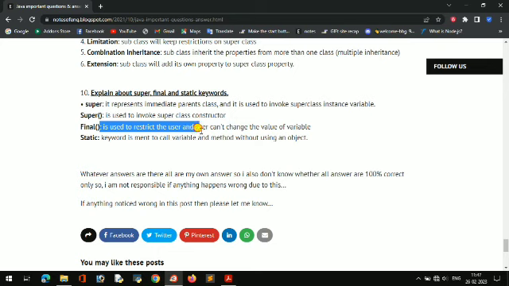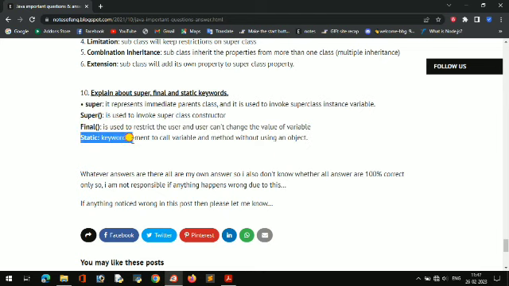Final means it is used to restrict the user, and the user cannot change the value. Like if I declare integer A is equal to 10, you can change it, for example A is equal to A plus 1, so it will be B. But if you write final in front, final integer A is equal to 10, it is not changeable. You can't change that value.